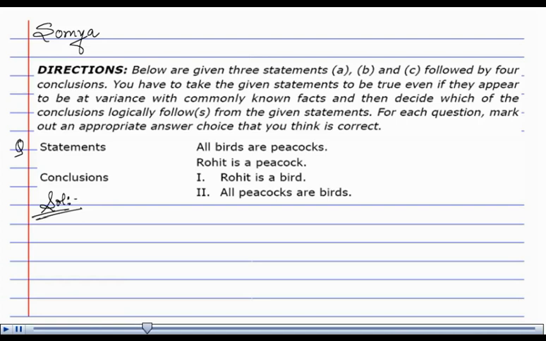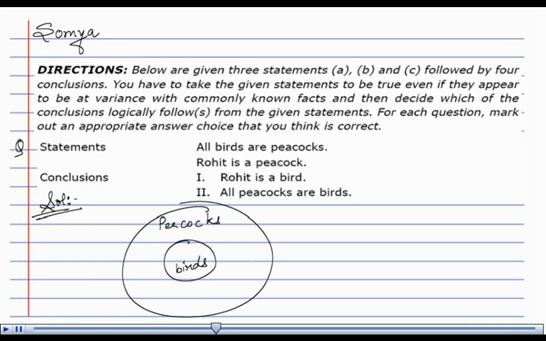Let's check out the statement to draw a Venn graph. All birds are peacocks. This is a graph that represents birds. Then this would be the box for peacock, because all birds are peacocks. Now, the second statement states that Rohit is a bird.